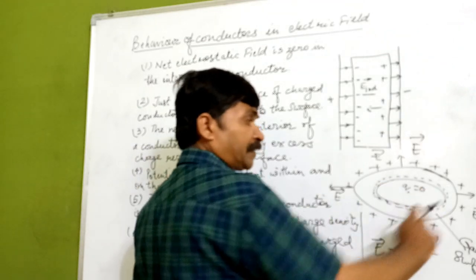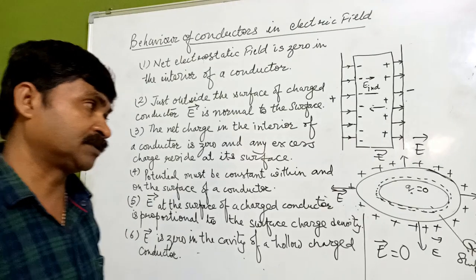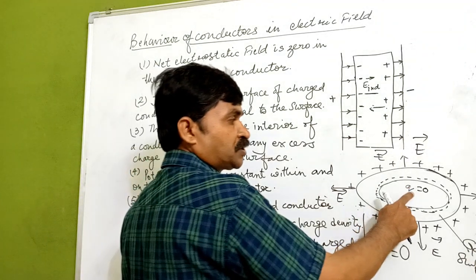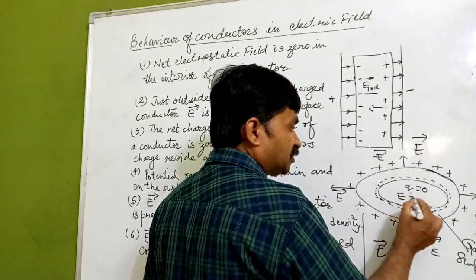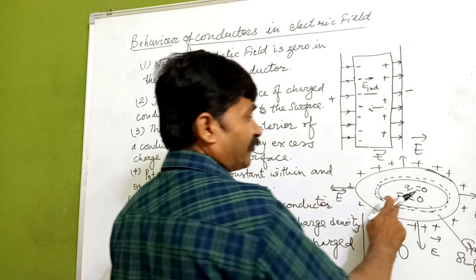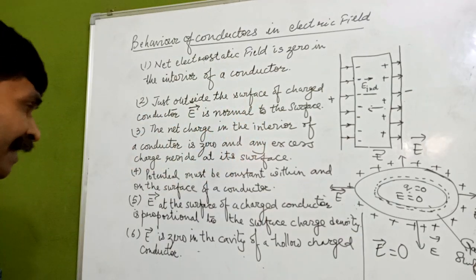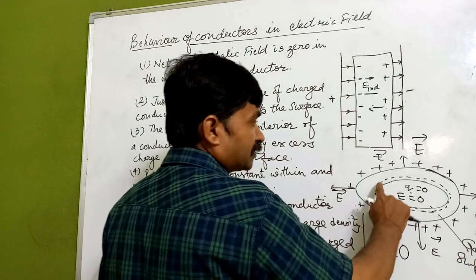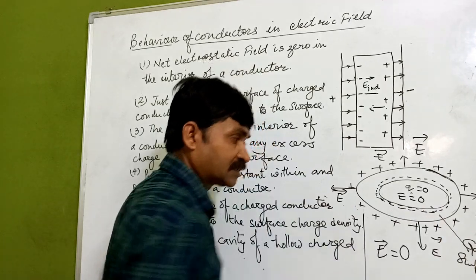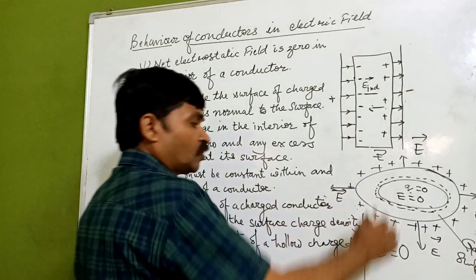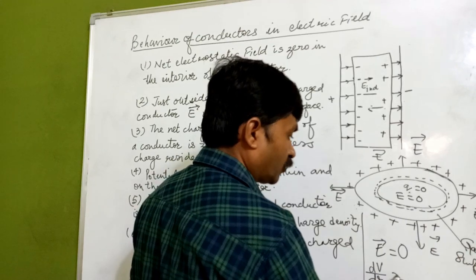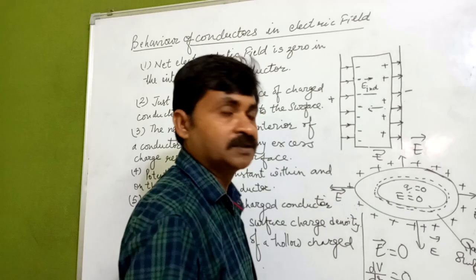According to Gauss's theorem, inside the closed surface Q is 0, so the electric field is going to be 0. If the electric field is 0 inside the cavity near the Gaussian surface, it simply indicates that dV upon dr is equal to zero. Thus the electric field is zero.